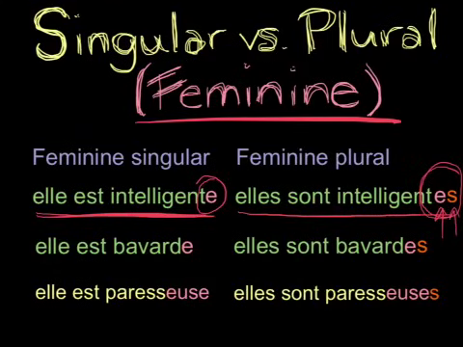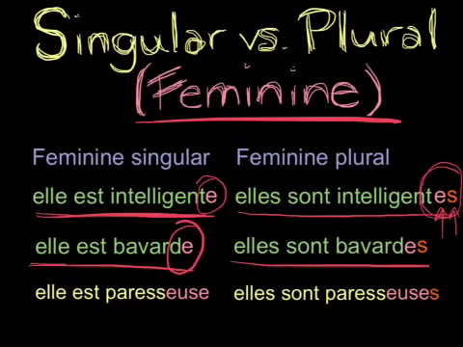Similarly, one example down, we have elle est bavarde. It is feminine, so we've added an e for elle. And then elles sont bavardes. They are talkative. We've added the e and the s. E because it's feminine and s because it's plural.